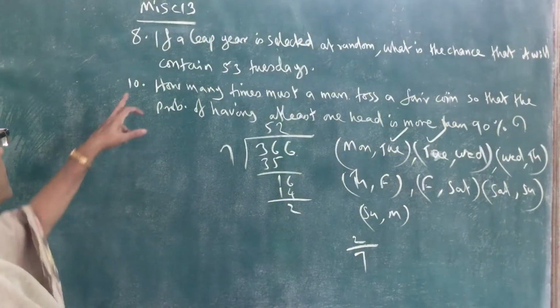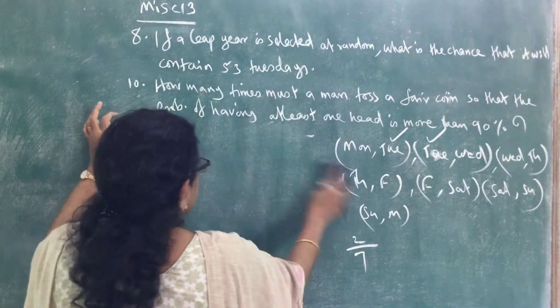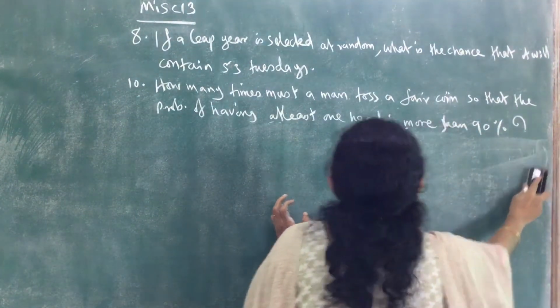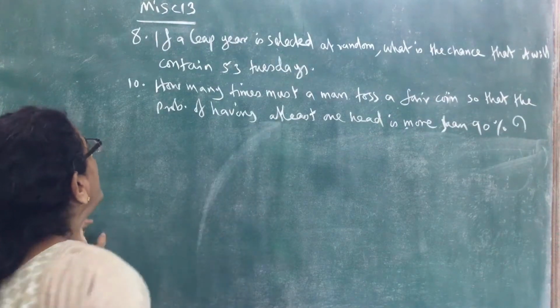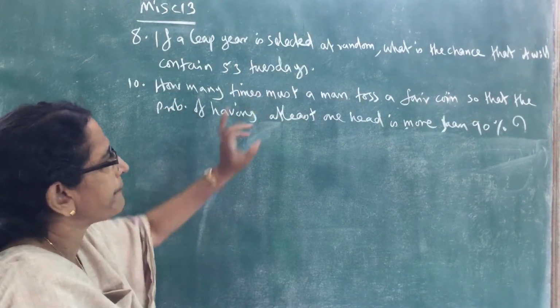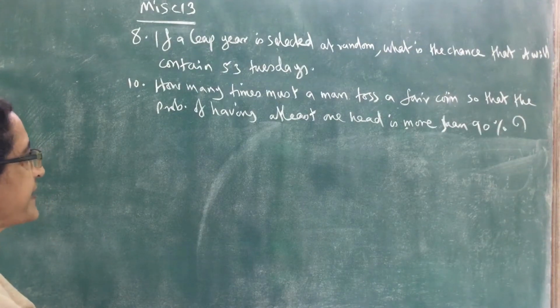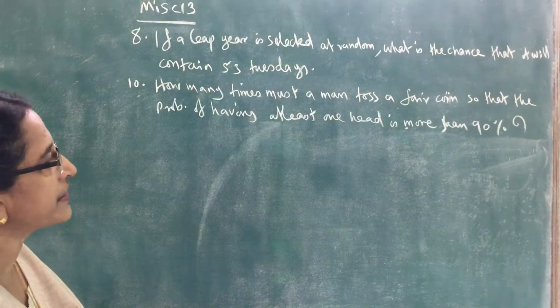Now 10th one. How many times must a man toss a fair coin so that the probability of having at least one head is more than 90%?